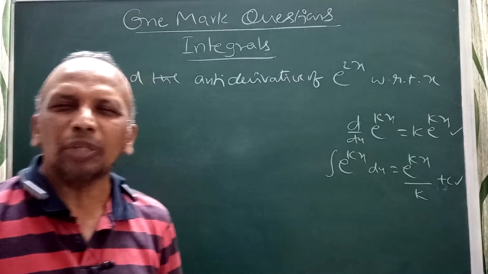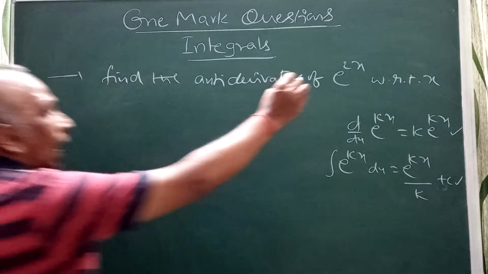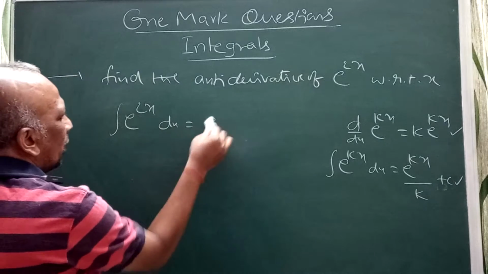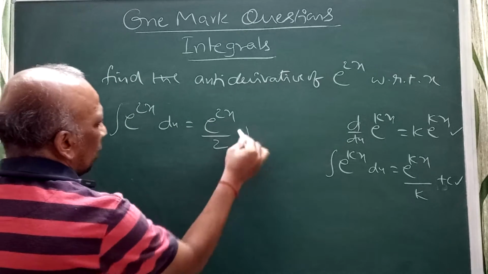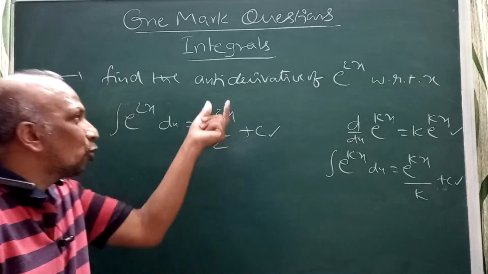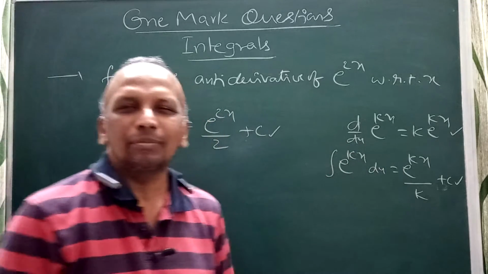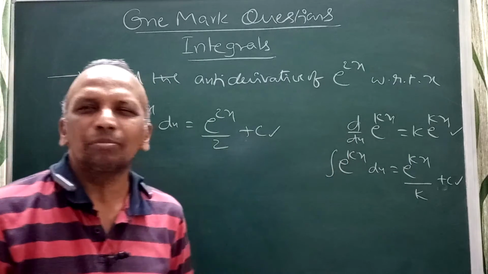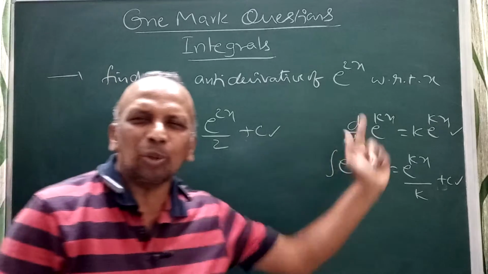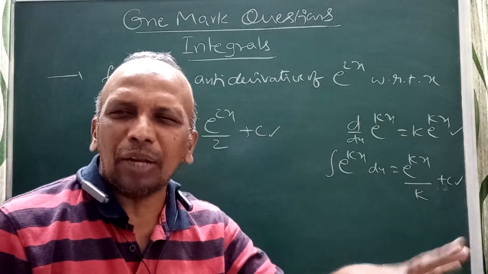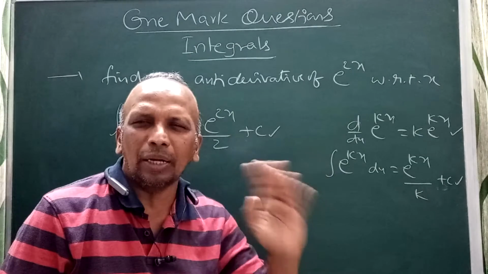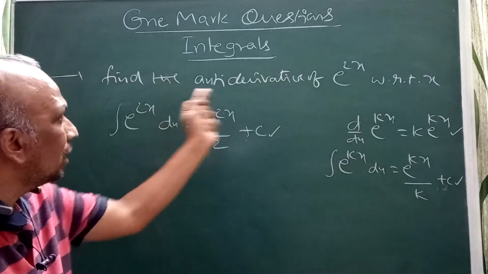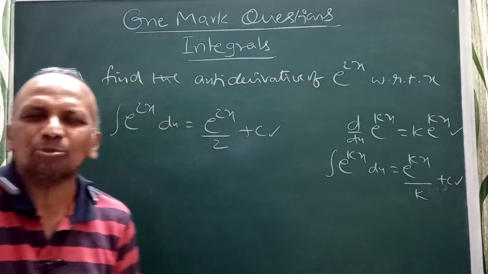Now you can observe this. Antiderivative is nothing but integral of e power 2x dx. So I can write e power 2x by 2 plus c, because the derivative of kx is k. Remember, you can compare derivative and integration at the same time. If you learn by comparison, it is easy to learn integration. Just remember, the antiderivative of e power 2x with respect to x.